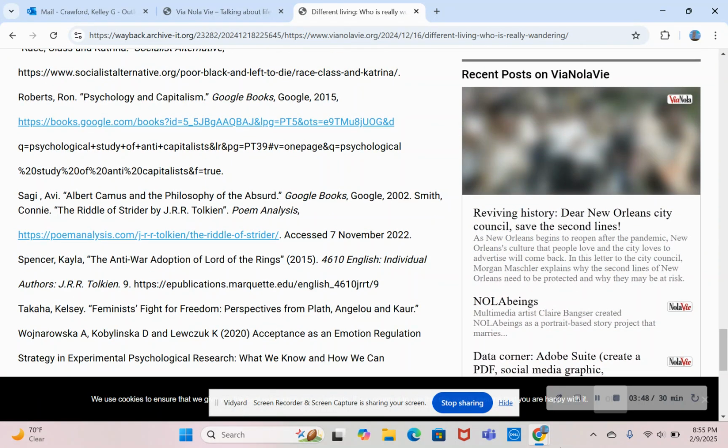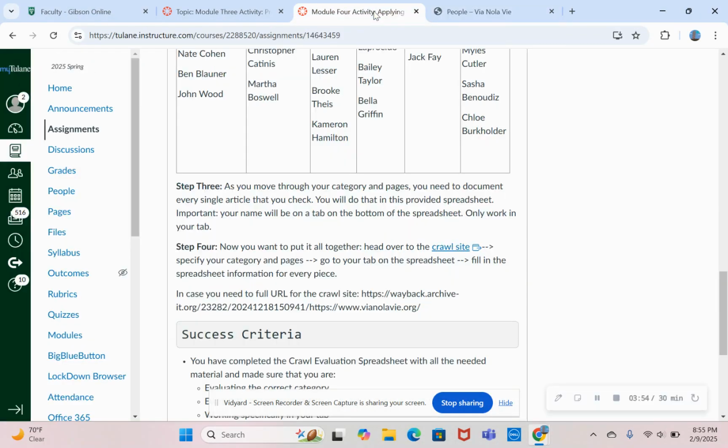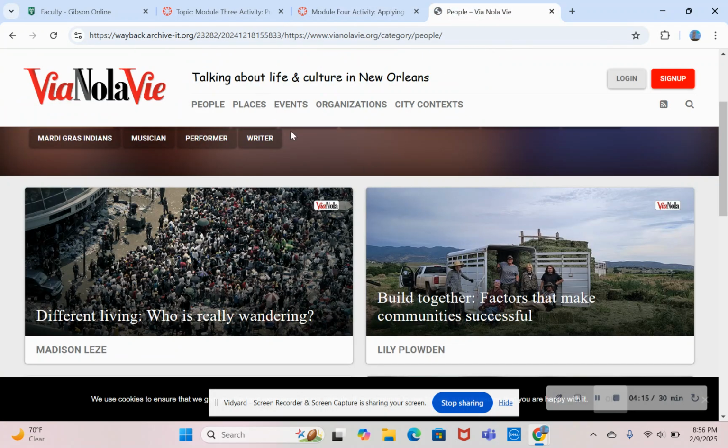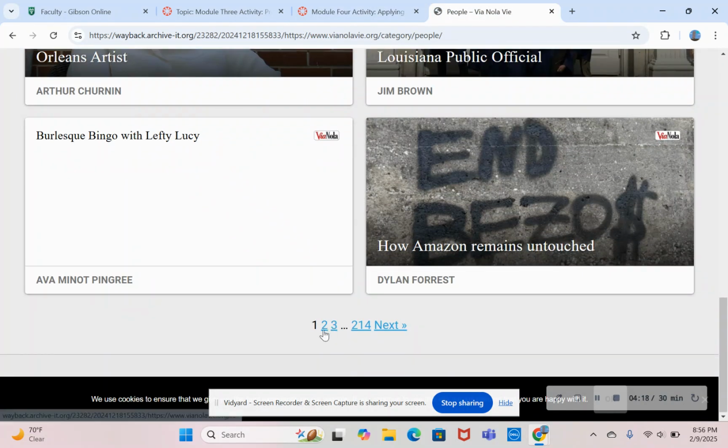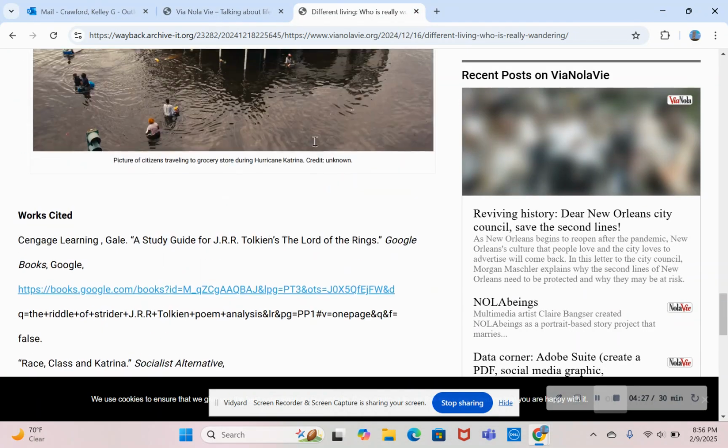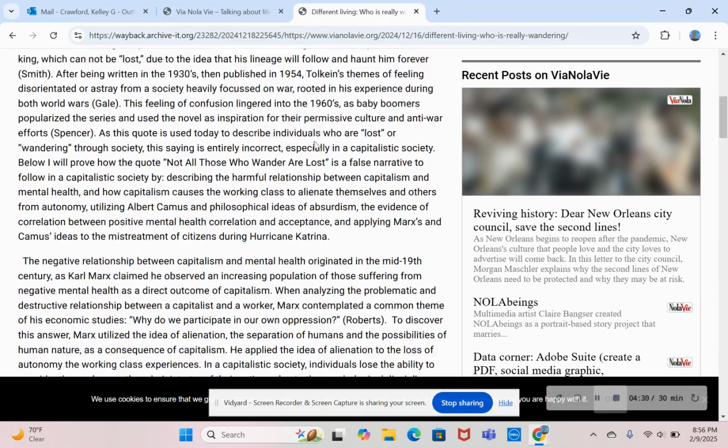Okay, so to recap, you are going to be starting in the module. You're going to look up what your category is and what your page numbers are. After you do that, you're going to open up the spreadsheet, which will be linked in the module as well. You're going to find the tab with your name on it. There are 65 students in this class, so every single one of you is going to have an individual tab. Go to that tab, and then you're going to start filling in the information based on your category. You're going to go through the pages down here at the bottom to make sure you're going through page 1, 2, 3, 4, 5, etc., up to 10 or however many pages you have. And then you are going to be going into the articles themselves, just like this one. That's where you're going to be checking for that evaluation.